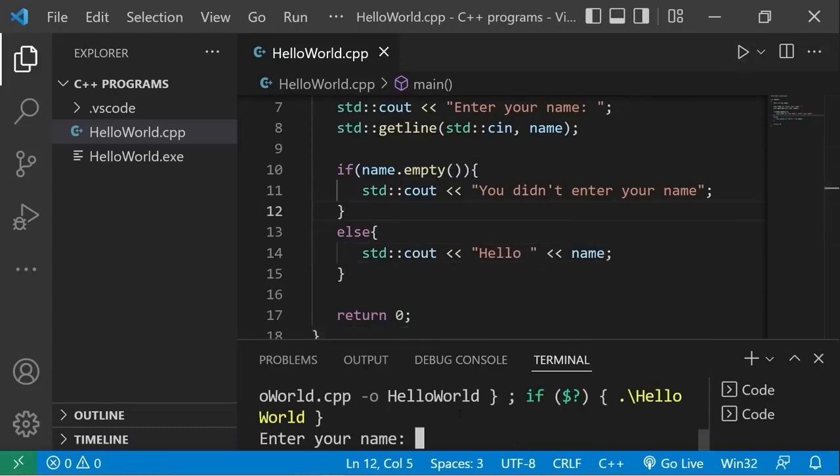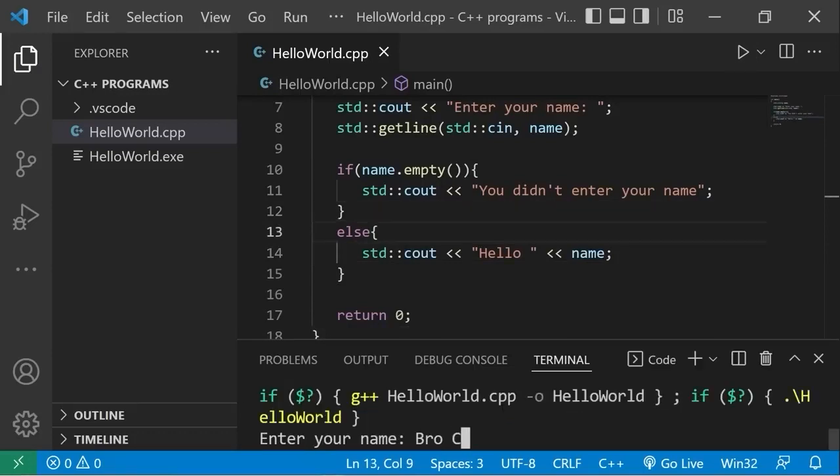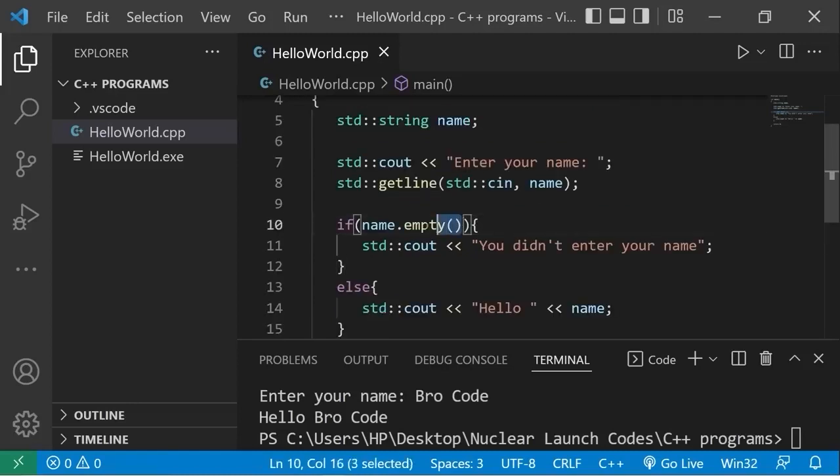Hello, whatever your name is. Okay, I'm just going to hit enter. You didn't enter your name, but if I do enter my name, it works normally. Hello, whatever your name is. That is the empty method of strings. You'll check to see if a string is empty or not. A useful case of this is to check to see if somebody enters in some user input.